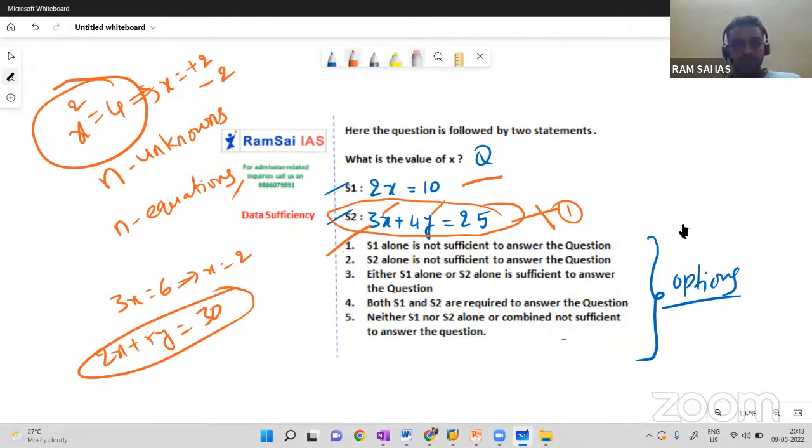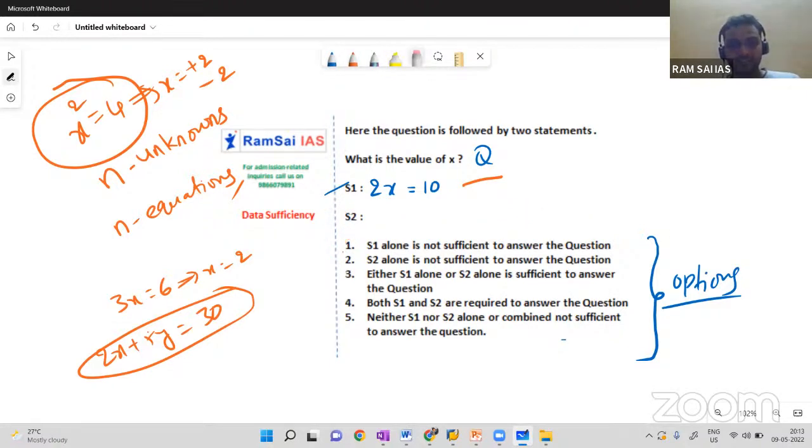For example, if question is like 2x equal to 10, 3x equal to 15, then statement 1 alone gives you the answer, whereas statement 2 alone also gives you the answer. Individually take any statement. 2x equal to 10, so x will be 5. So unique value I'm getting. X cannot be minus 5, 2, 4, 9.